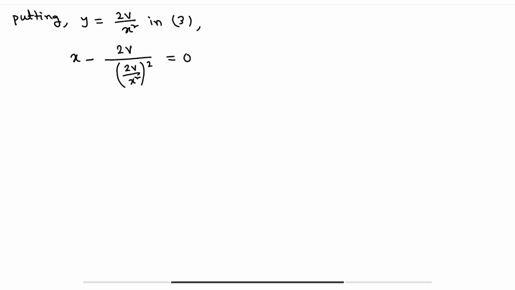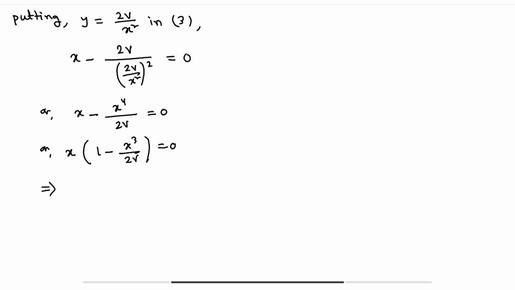Now after simplifying this equation, you will get the value of x. So x minus x to the power 4 divided by 2v, this is equal to 0. If I take x common, this will be 1 minus x cube by 2v is equal to 0.